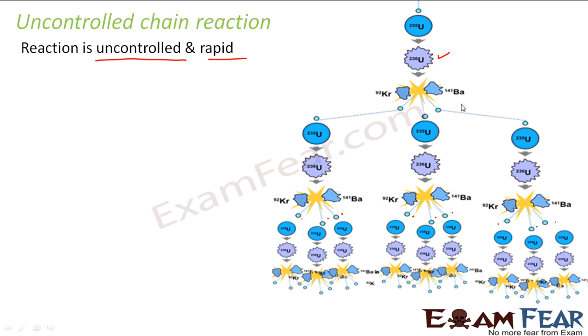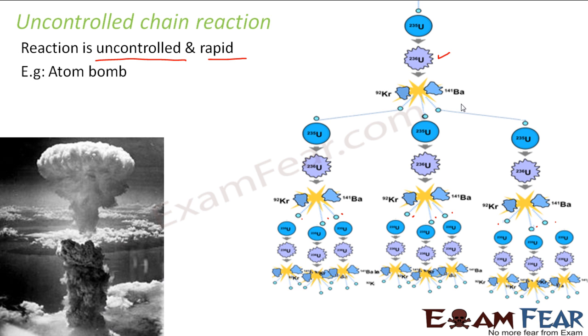This is called a chain reaction because it occurs like a chain. The product formed in the first reaction initiates the second reaction, the product formed in the second reaction initiates the third reaction, and this process continues. That is why it is called a chain reaction. So the example, as I mentioned, is the atom bomb.